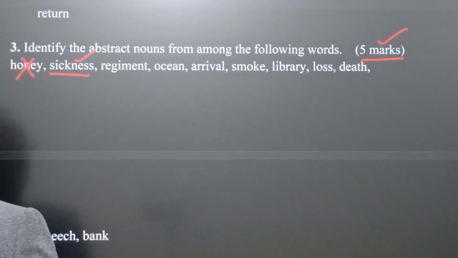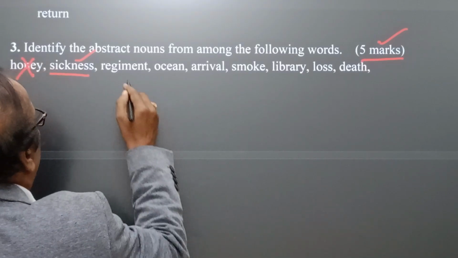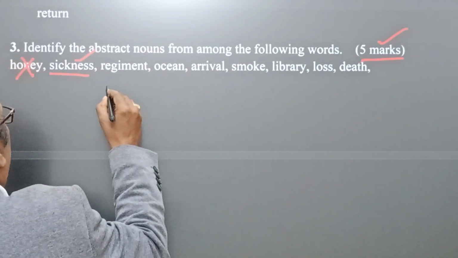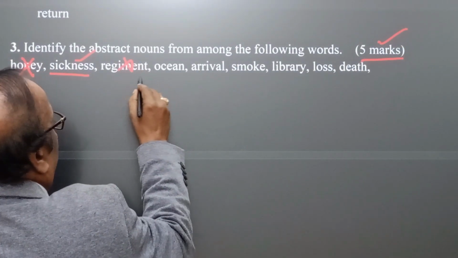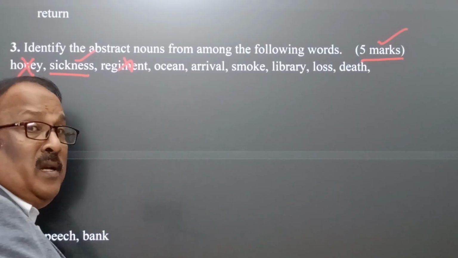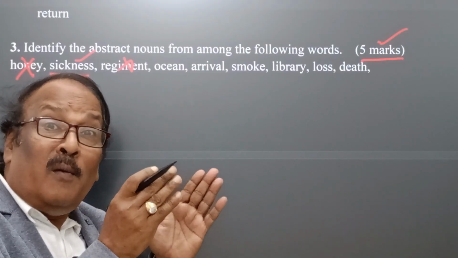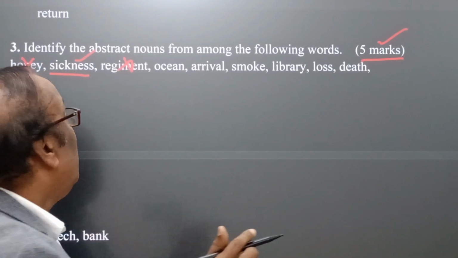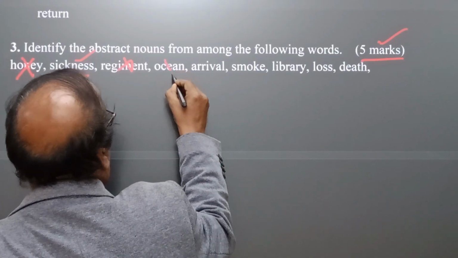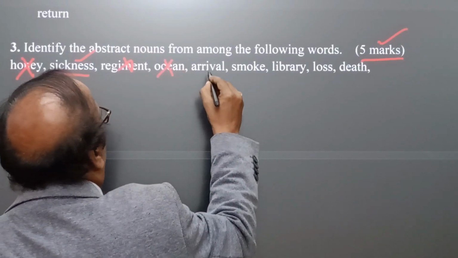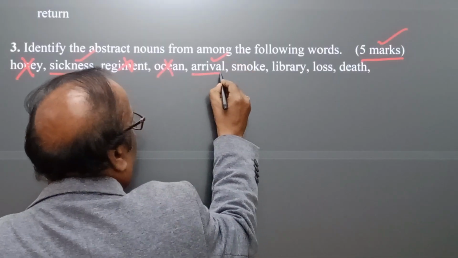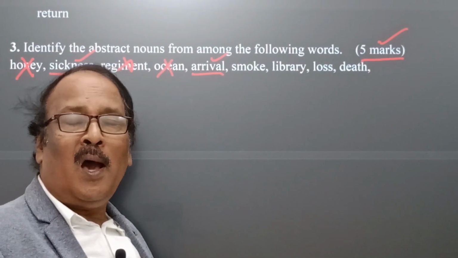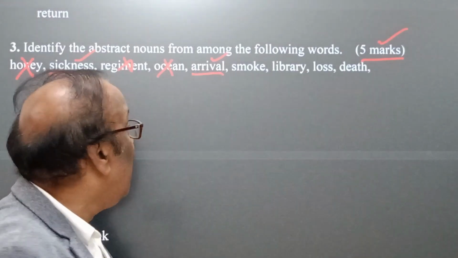Next, regiment. Regiment is a collective noun, therefore it is wrong. And here, women indicates a common noun. There are different women. Common noun, and then women is wrong. Arrival, this is right. Arrival is the abstract noun.